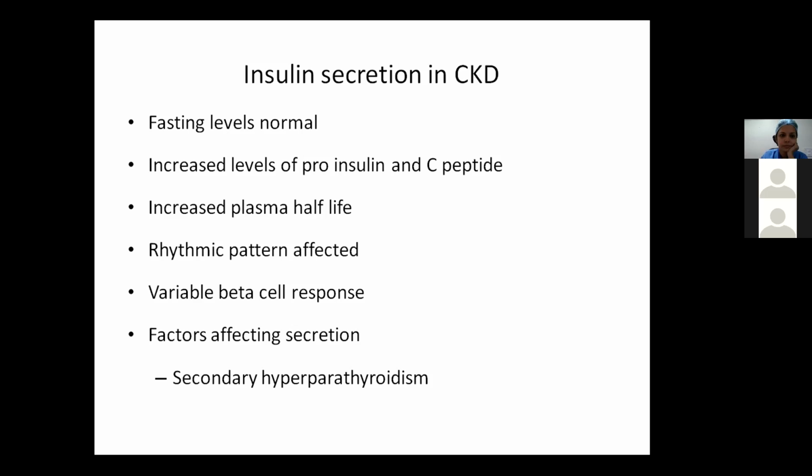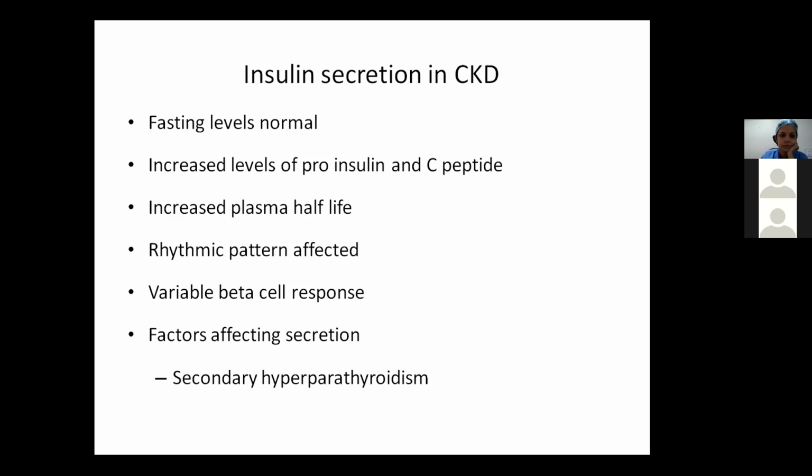Here we will see two responses. The initial response will be because of the release of insulin from the beta cell of pancreas, and the delayed response will be the tissue uptake of glucose. So that will indicate insulin sensitivity. Now in CKD patients, this beta cell response can be variable. Initially, there can be either increased release of insulin, or normal release, or low release of insulin. But the delayed response is always increased. So that will denote that we are requiring more insulin for peripheral uptake. So that is indicating a phase of insulin resistance.